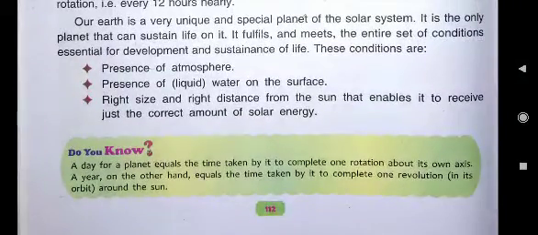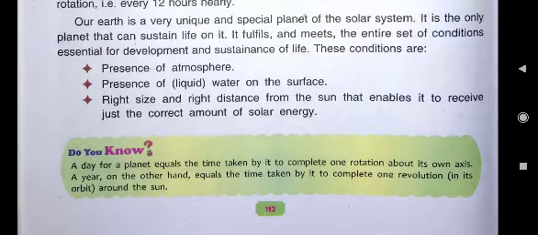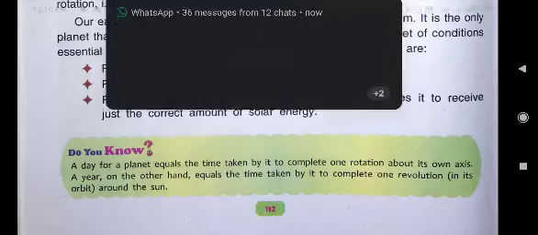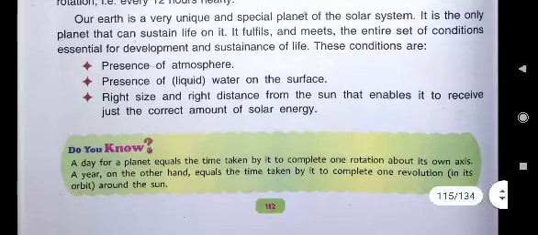Only Earth is at appropriate distance, right size and right distance from the sun, and that enables it to receive just the correct amount of solar energy, and that's why life is possible on Earth. So the third answer is these 3 conditions we can write: presence of atmosphere, presence of liquid water on the surface, and then right size and right distance from the sun that enables it to receive just the correct amount of solar energy. Now come to fourth question.